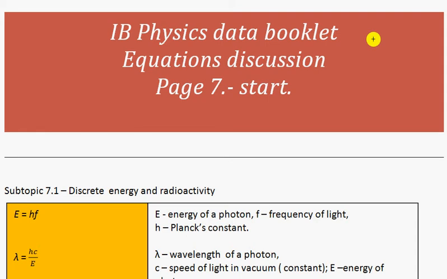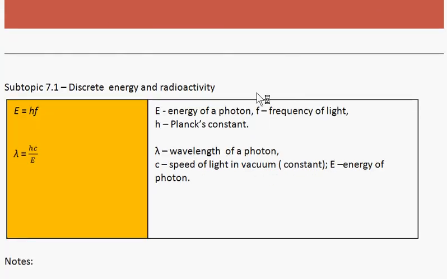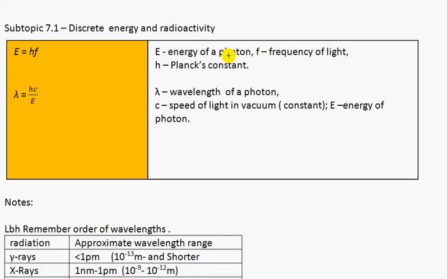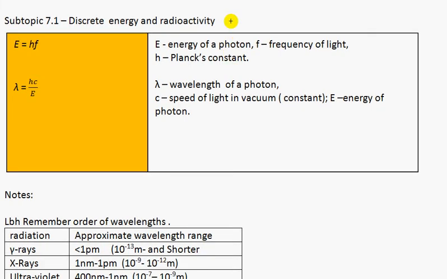Hello students, today we'll discuss the IB Physics Data Booklet, equation discussion, page 7. Subtopic 7.1, Discrete Energy and Radioactivity.